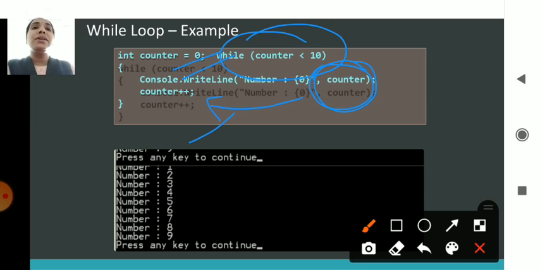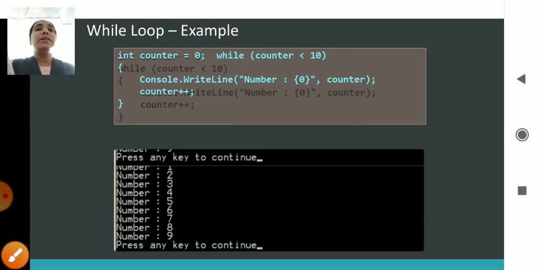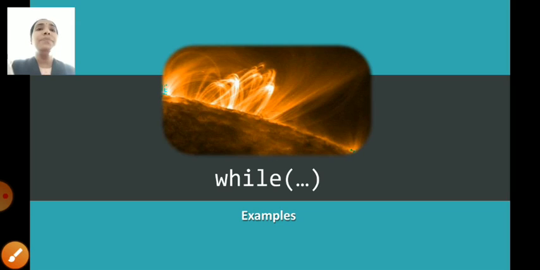As the counter is printed, it is incremented here. It moves here, checks the condition again, comes here, prints the counter, and then increments. In that way, till the condition becomes false, it will keep executing that particular while loop. This is how a while loop works.